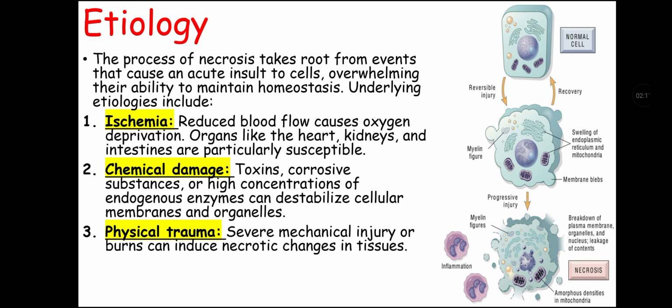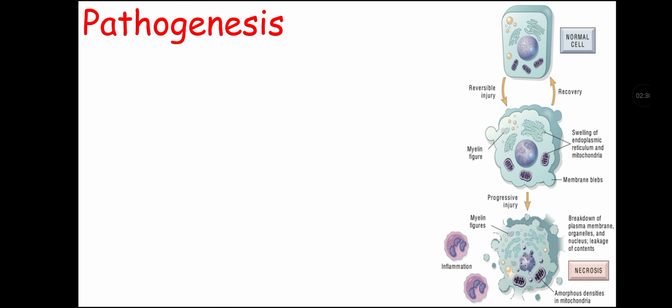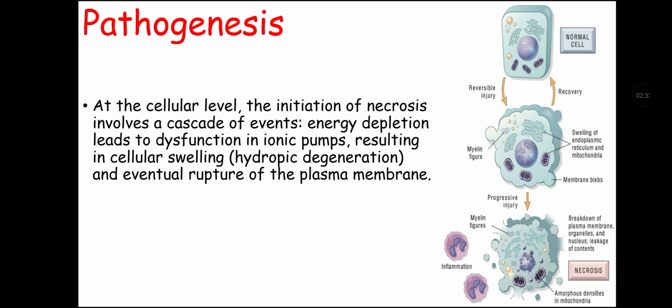Third etiology is physical trauma, as severe mechanical injuries or burn can cause necrotic changes in tissues. And fourth etiology is infections, as pathogens may produce cytotoxins or trigger an immune response that inadvertently harms host cells. So these are the main four etiologies for necrosis. Now we will move towards the pathogenesis of necrosis.